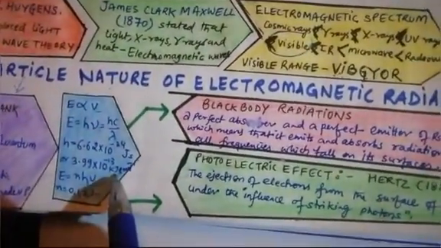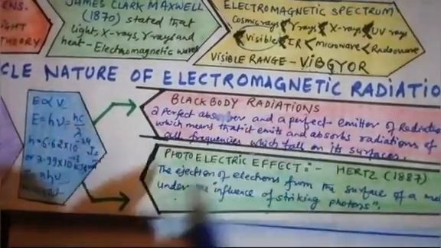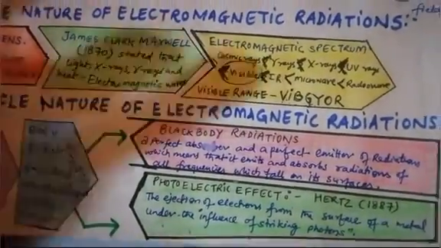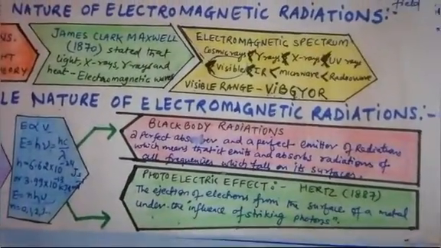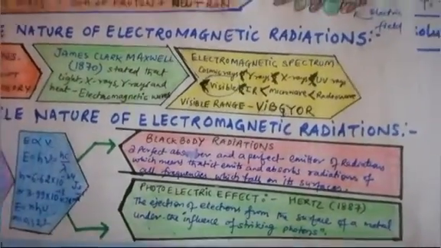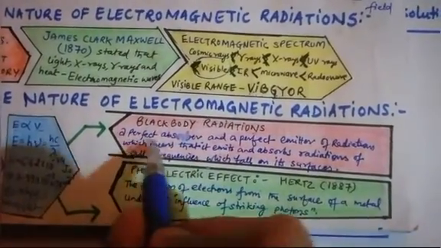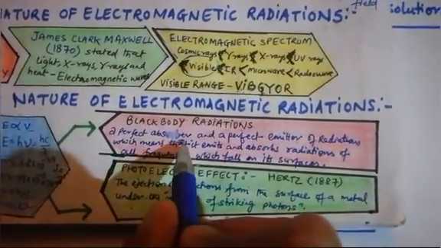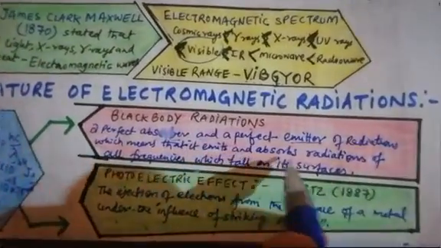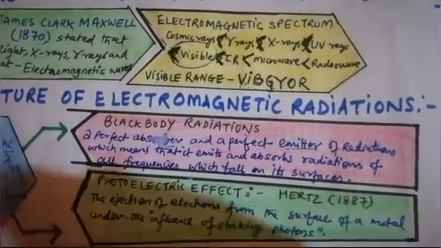But here particle nature is explained by two basic phenomena: black body radiation and the photoelectric effect. Here you need to relate that on whatever matter the light is falling, the black color is absorbing all the light, and it is also emitting light, that is, radiation, in the black body. So black body radiation means a perfect absorber and a perfect emitter. A body which is a perfect absorber and a perfect emitter of radiation, which means it emits and absorbs radiation of all frequencies which fall on its surface, is called a black body radiator. So it is a property of matter.